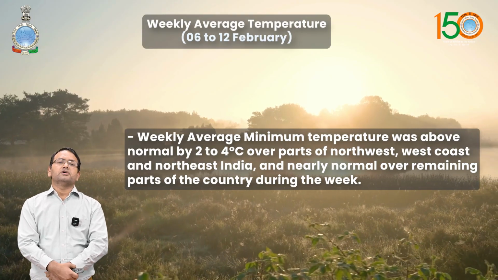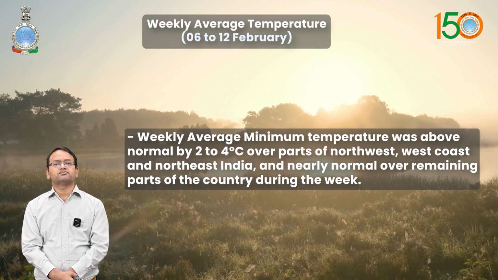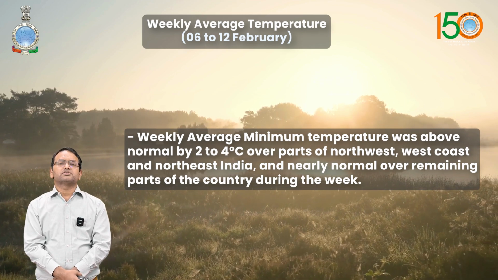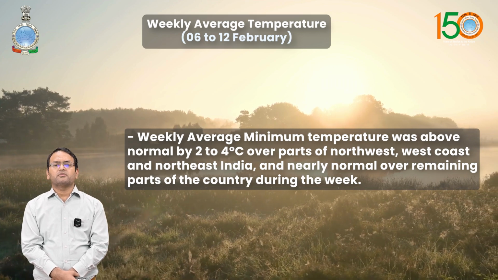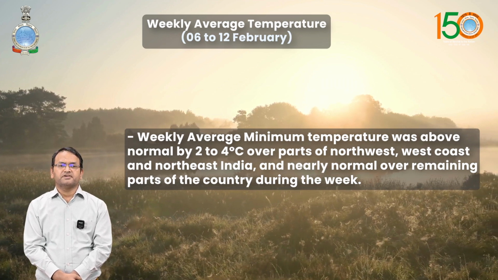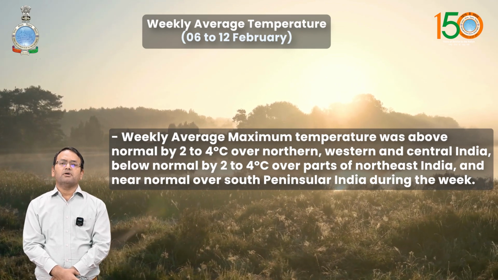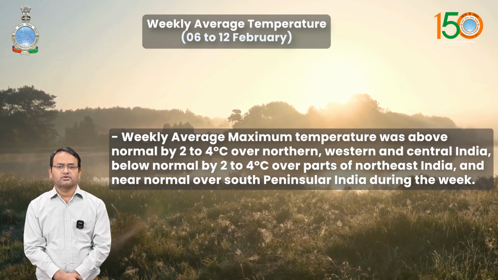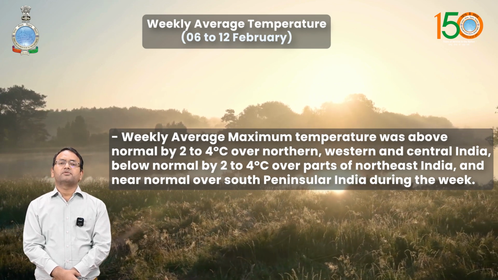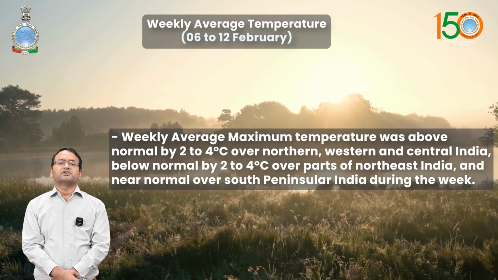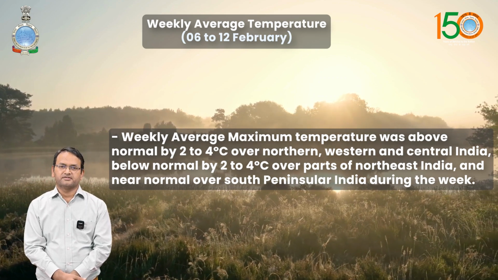Now, if we talk about the weekly average minimum temperature, it was above normal by 2 to 4 degrees Celsius over parts of northwest India, the west coast and northeast India, and nearly normal over the remaining parts of the country during the week. The maximum temperature was above normal by 2 to 4 degrees Celsius over northern, western and central India, below normal by 2 to 4 degrees Celsius over parts of northeast India, and near normal over southern peninsular India during the last week.